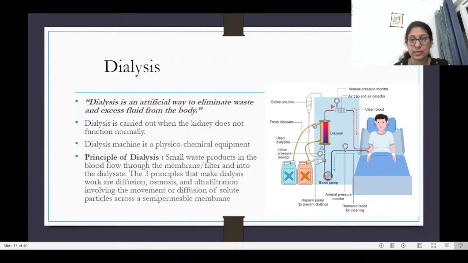Okay, so there is a dialyzer here. We'll see the process in the next slide. But basically, three things: diffusion, osmosis, ultrafiltration, wherein the waste products are moving across the semi-permeable membrane out of the blood into the dialysate. And dialysate is actually the chemical which is present inside the dialysis machine.